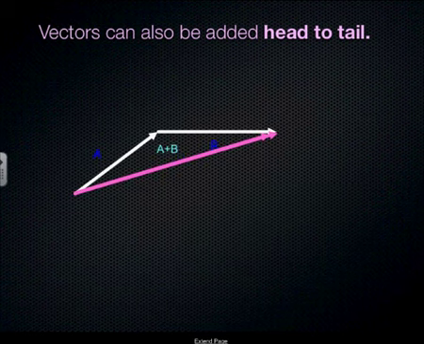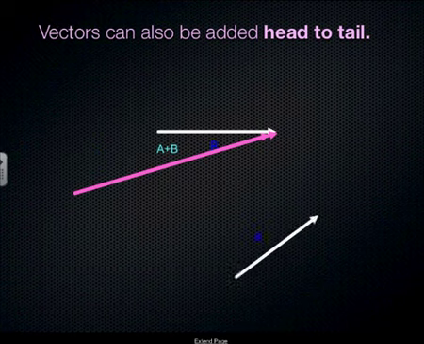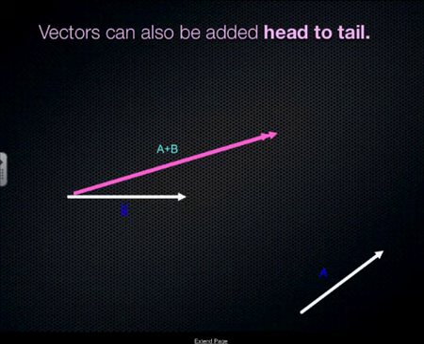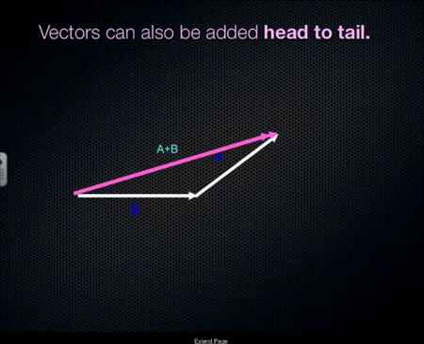The good thing about this is it doesn't matter what order we put these vectors in. As long as you keep the same angle and the same length of vector, it does not matter. So it's very, very important. And you can see that the vector A plus B, the final resultant vector, always goes in the same direction.